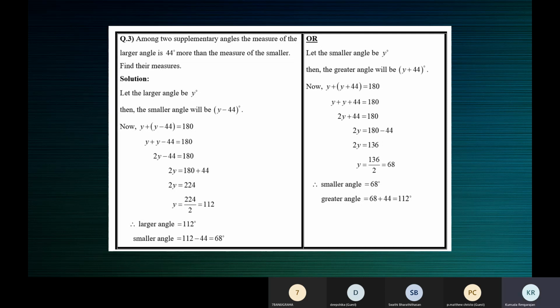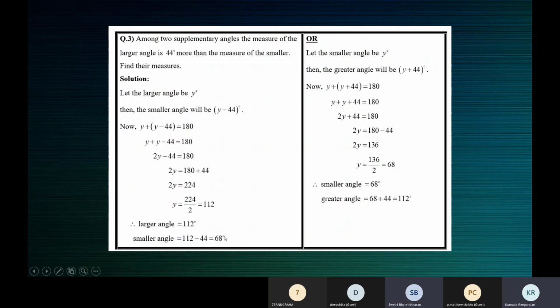All right, fine. So this is the procedure, children. You need to do the assumptions. You can take x or y. You need to do the assumption like this and then construct the equation. Solve the equation. Find the value of y, the variable, and then find the two angles. So these are the steps. First step, assumption. Second step, constructing the equation. Third step, solving the equation and finding the value of y. Fourth step, finding the angles using the assumption.